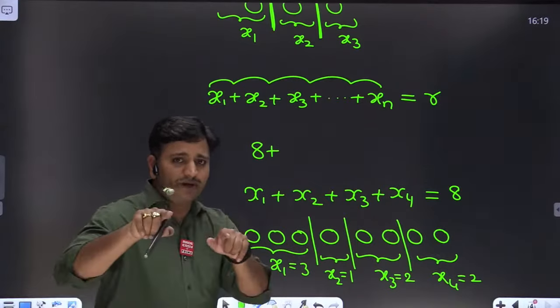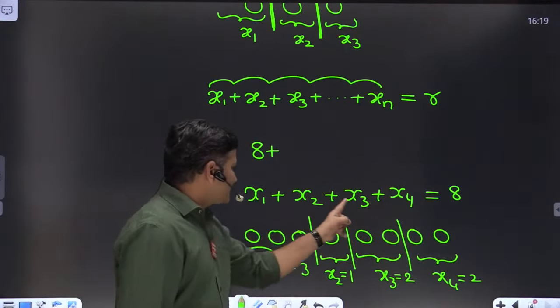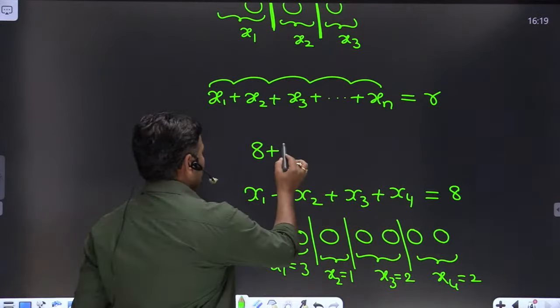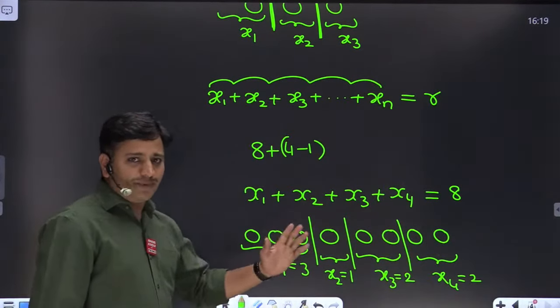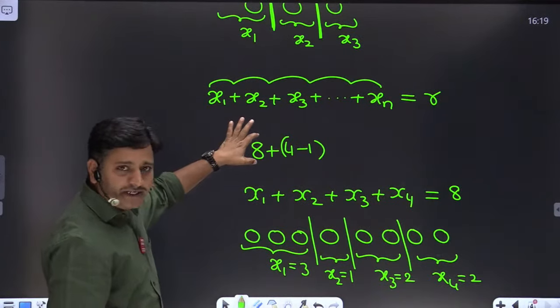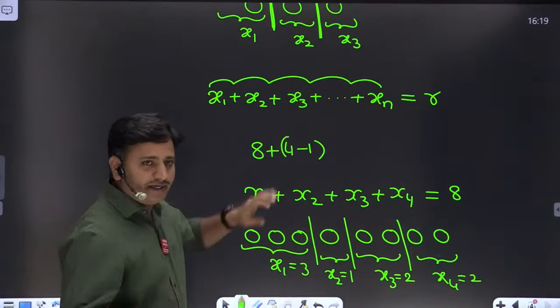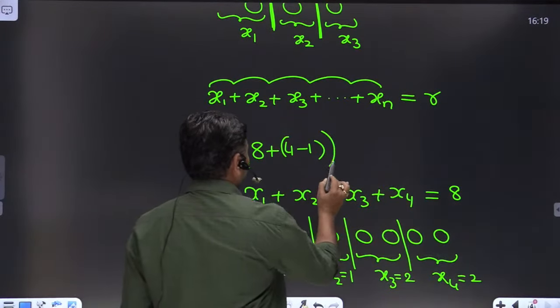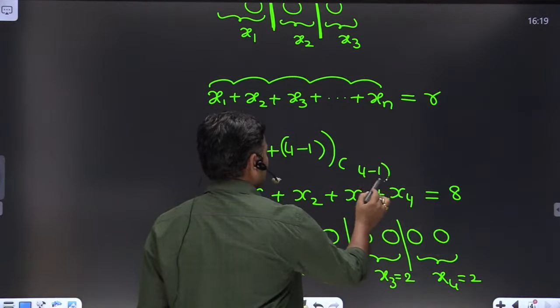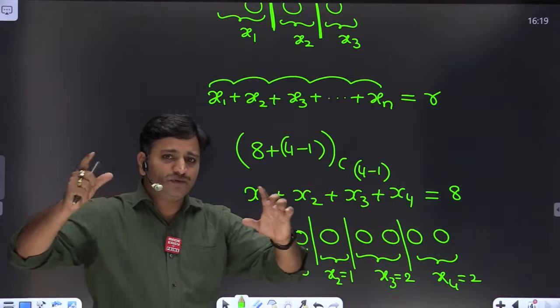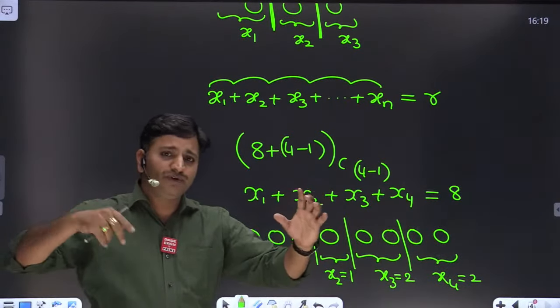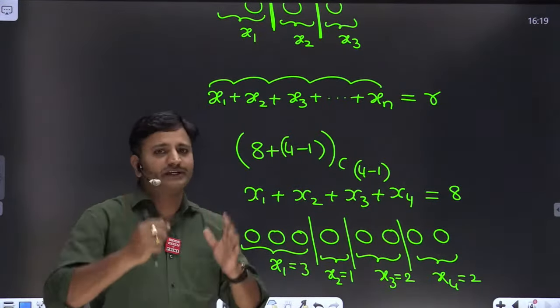That all depends on the number of variables minus 1. The number of variables here is 4. Therefore 4 variables minus 1. These many vertical lines you have to place. Total occupied places here: 8 positions for identical balls and 4 minus 1 vertical lines. Out of this, we want to choose 4 minus 1 places to place vertical lines. Okay. Total places are 8 plus 4 minus 1. Out of those places, we have to choose 4 minus 1 places to place vertical lines, friends.